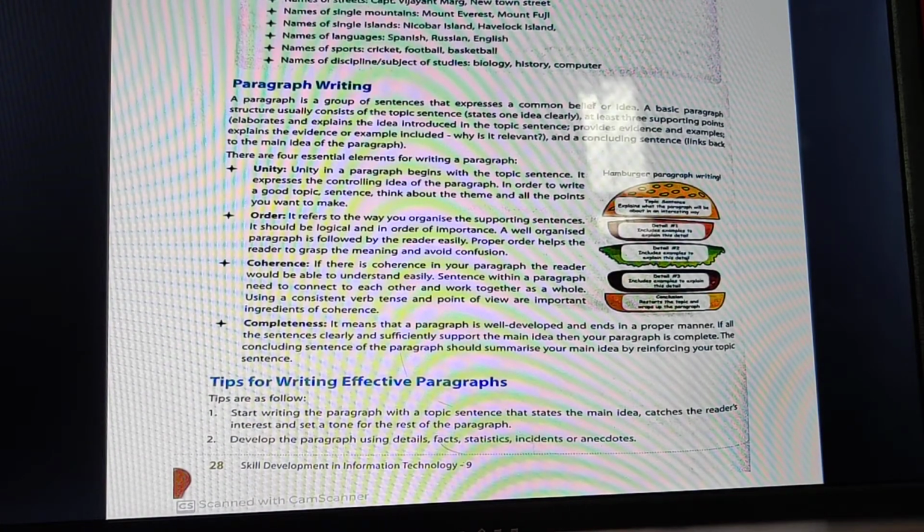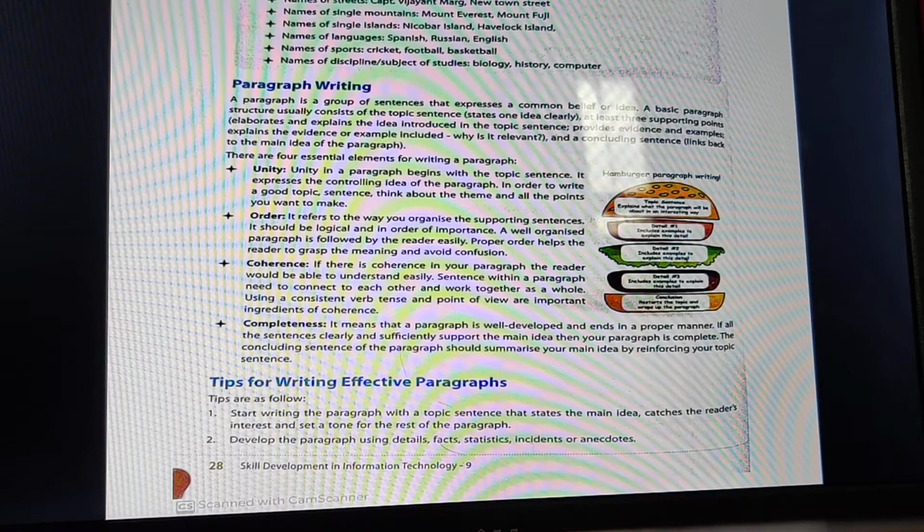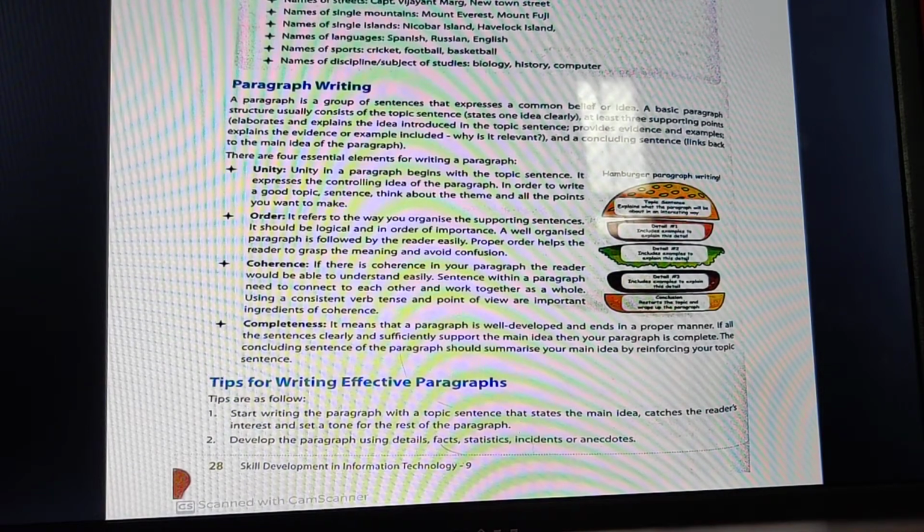If all the sentences clearly and sufficiently support the main idea, then your paragraph is complete. All the sentences which you have written, if they are supporting the topic, then it is your complete paragraph. The concluding sentences of a paragraph should summarize your main idea of the paragraph, by reinforcing your topic sentence.